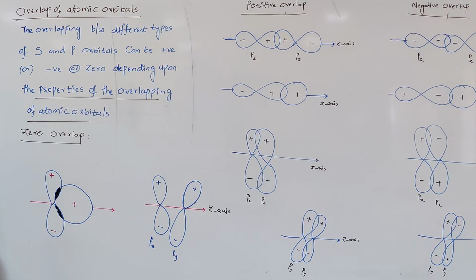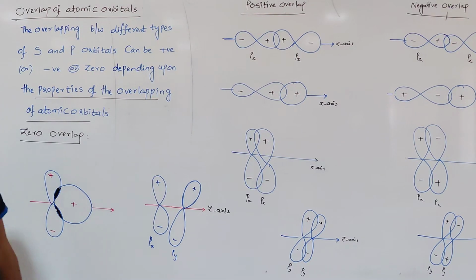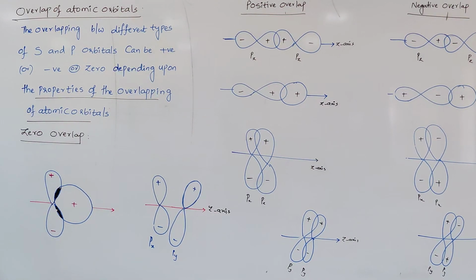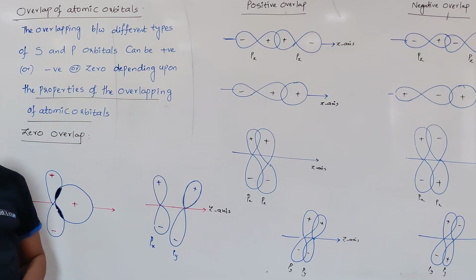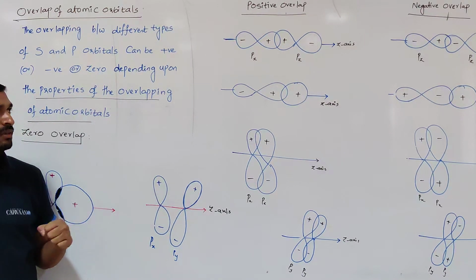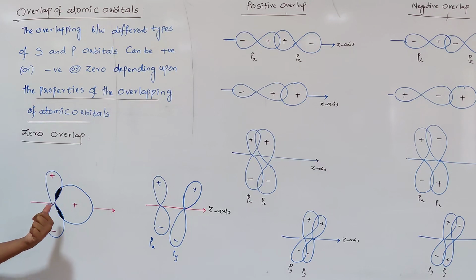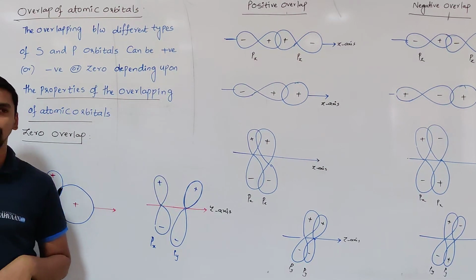That overlap is called negative overlap. So the conclusion is that among the three types of overlapping, positive, negative and zero, only positive overlapping results in the formation of bonds between the atoms, whereas negative overlap or zero overlap does not result in the formation of a bond between the two atoms.